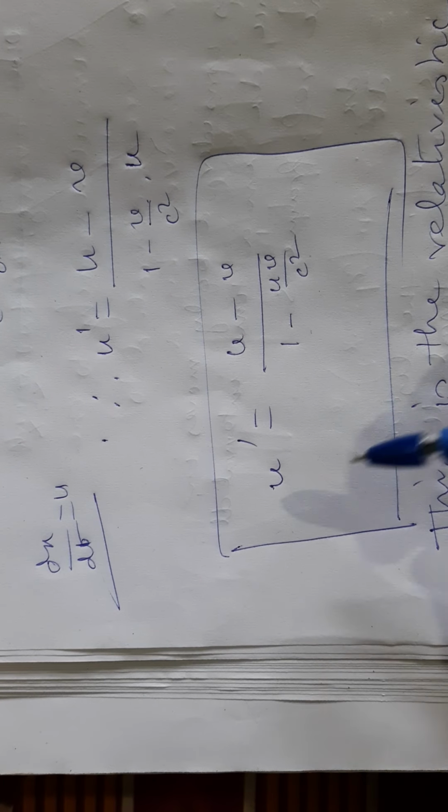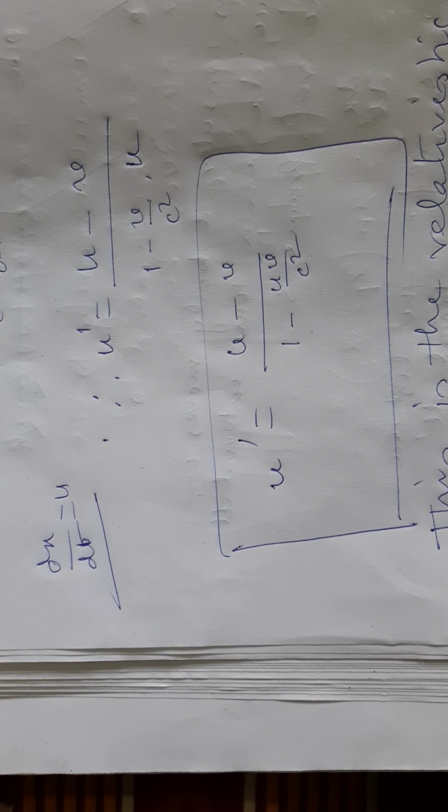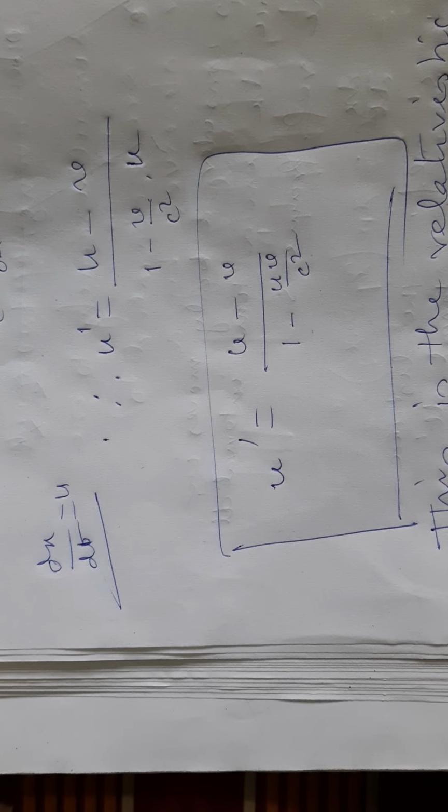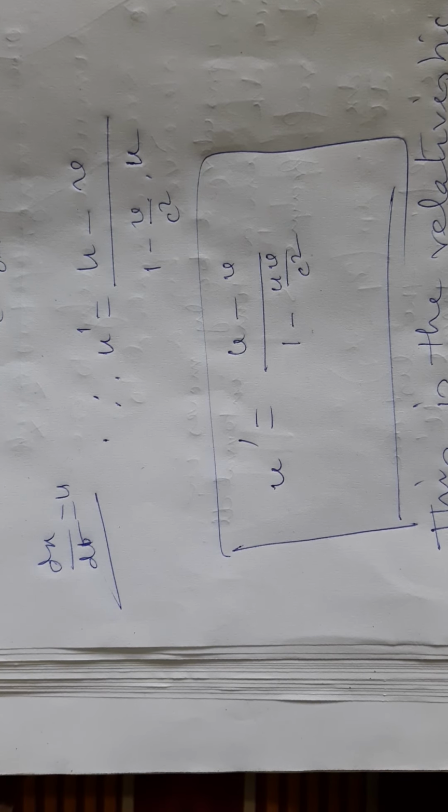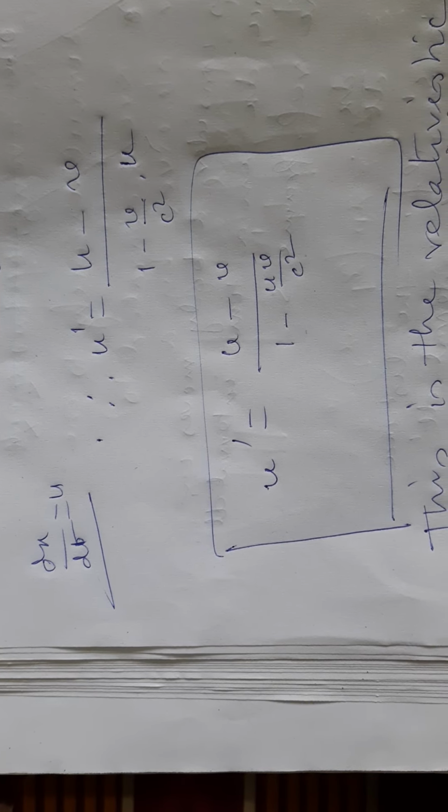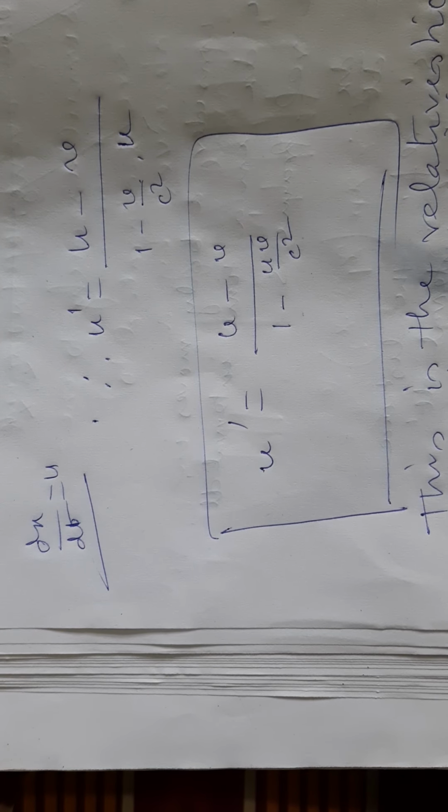It was the relative velocity in classical mechanics. But in relativity, the relation of u and v is u prime equals u minus v divided by 1 minus uv by c square.